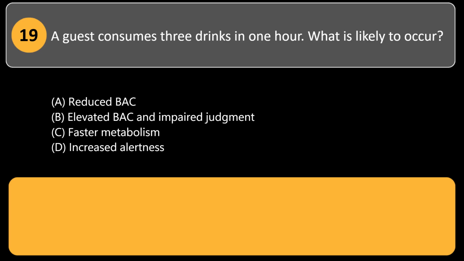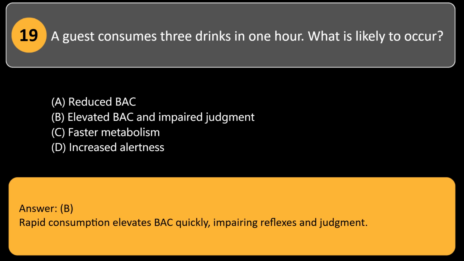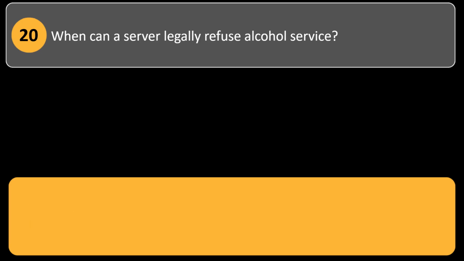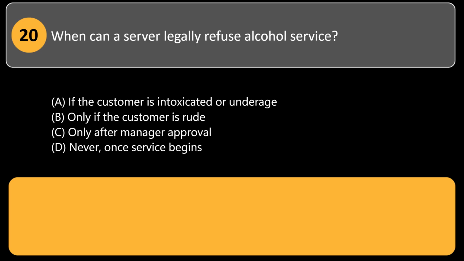A. Reduced BAC. B. Elevated BAC and impaired judgment. C. Faster metabolism. D. Increased alertness. Answer: B. Rapid consumption elevates BAC quickly, impairing reflexes and judgment. When can a server legally refuse alcohol service? A. If the customer is intoxicated or underage.